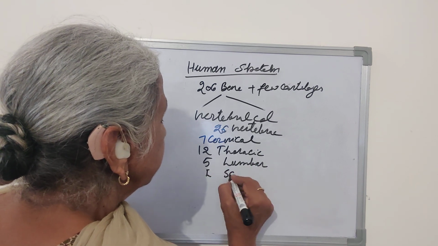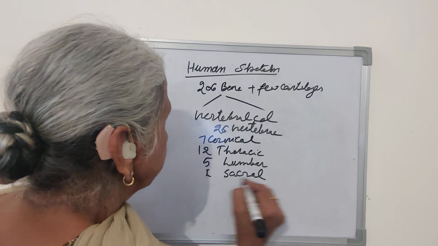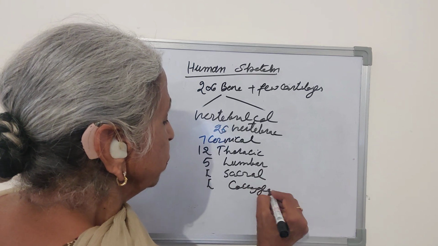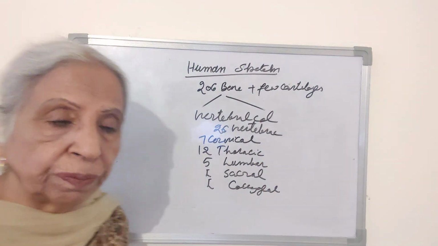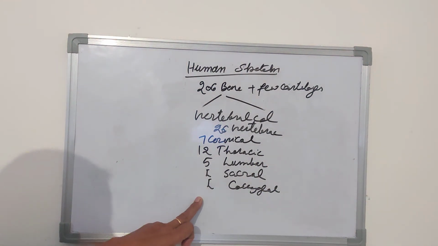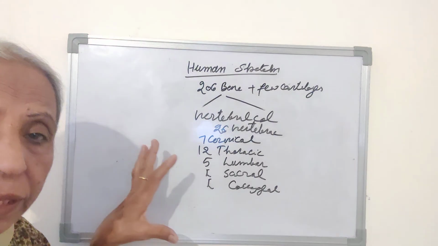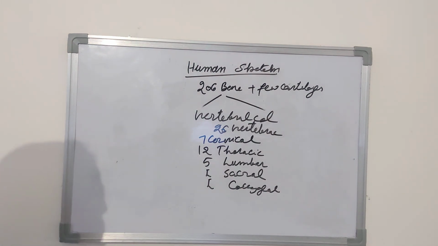One is sacral and the last one is the coccygeal. Both the sacral and coccygeal are formed by the fusion of bones, so the total is 26.